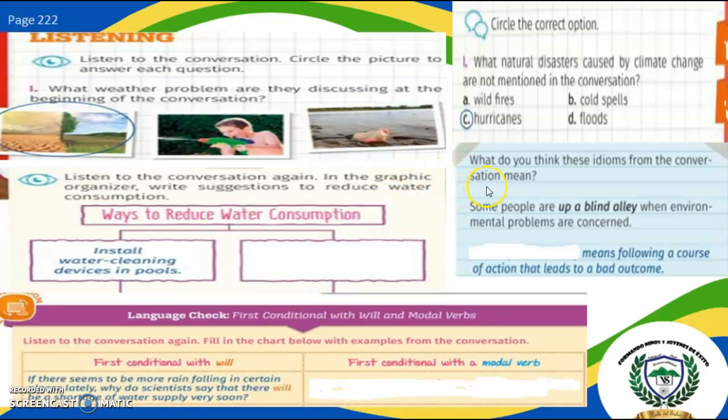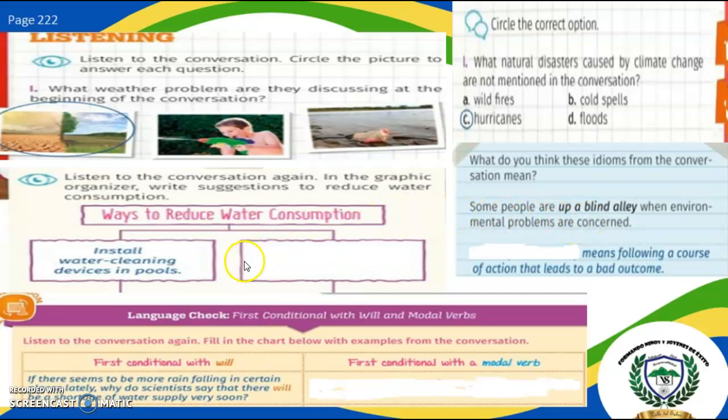Next to that, what do you think these idioms from the conversation mean? Some people are up a blind alley when environmental problems are concerned. That means following a course of action that leads to a bad outcome, okay?